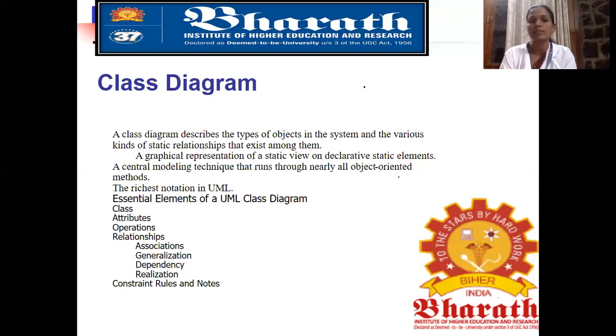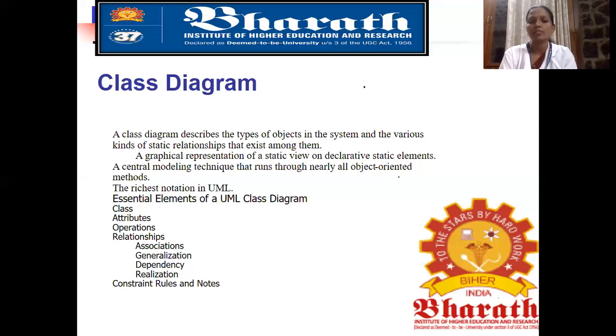Same thing like that. The class diagram is a graphical representation of the static view on declarative static elements. The main thing is a central modeling technique that runs through nearly all object-oriented methods. The richest notation in UML is given below.